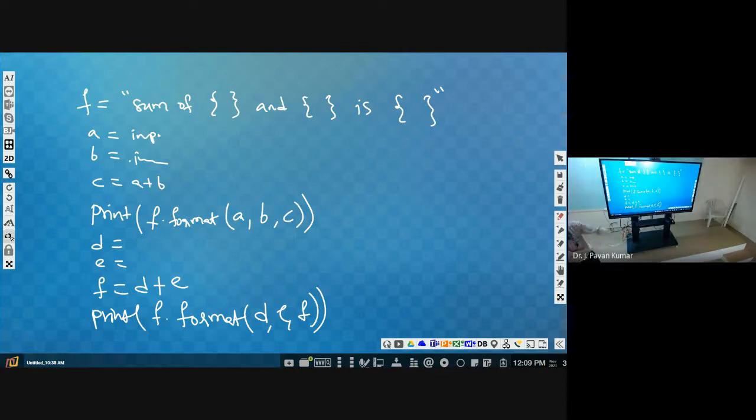No, that's why I have written another example. We need not use another variable. Why? Because we are not changing the f value. While printing the f value, we are just using this format and substituting this. That's it, for printing only.